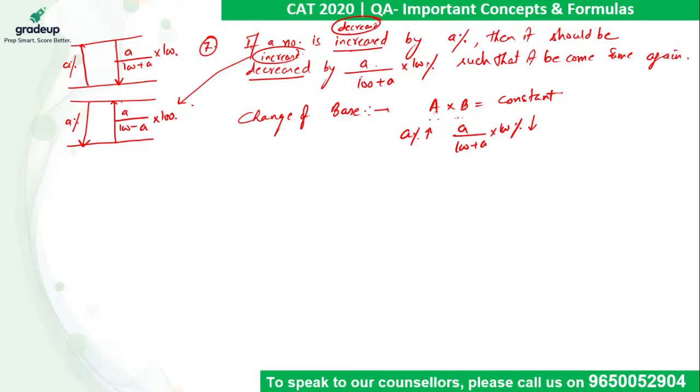If A decreases by a%, then B will increase by a upon 100 minus a into 100% such that the product remains constant. So whenever the product of two values is required to be constant, this is the relation that holds true between A and B. Now point number 8 is successive percentage change.